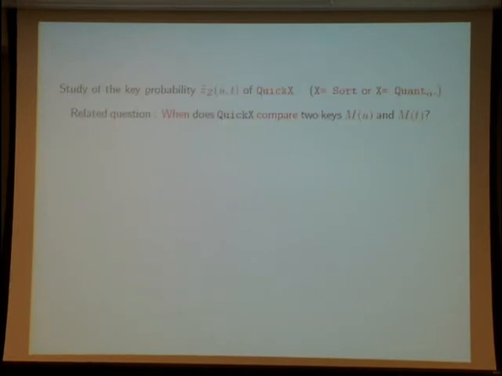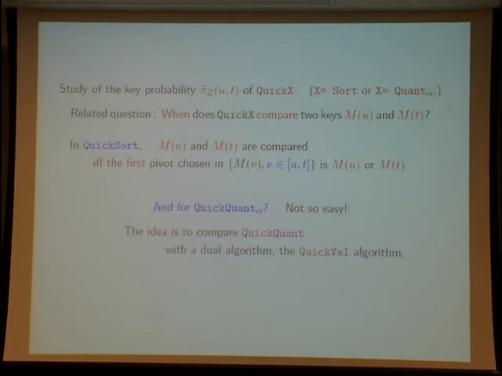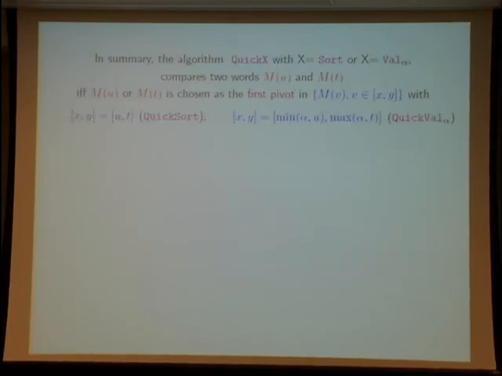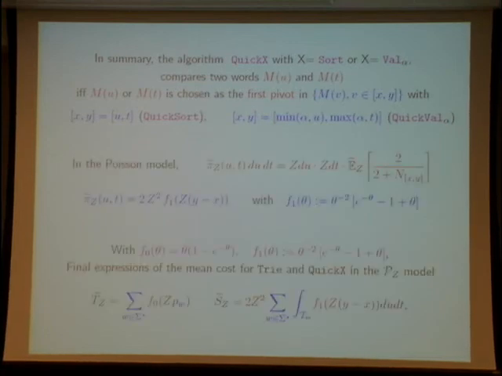It is easy to perform the analysis and see, for instance, that the mean number of symbol comparisons for quicksort or quick count is this expression.